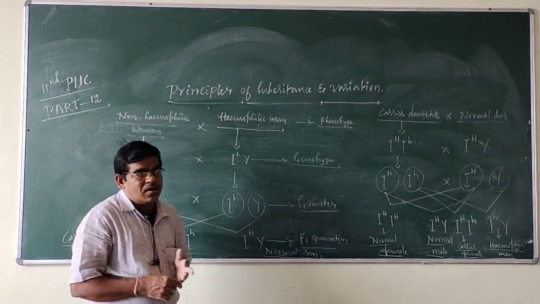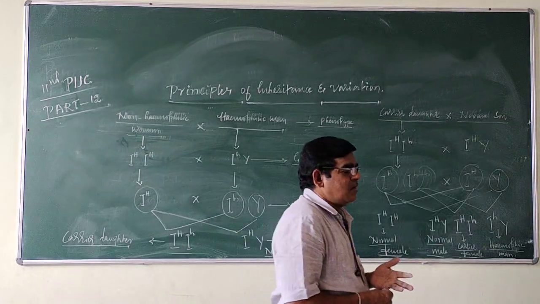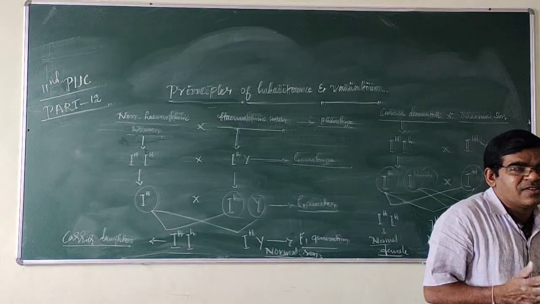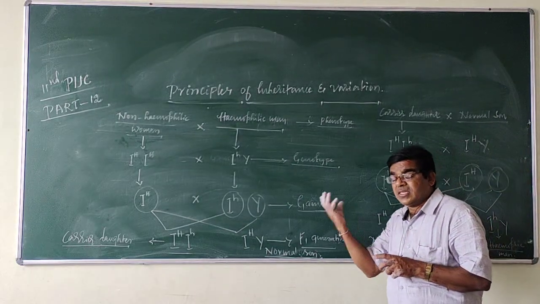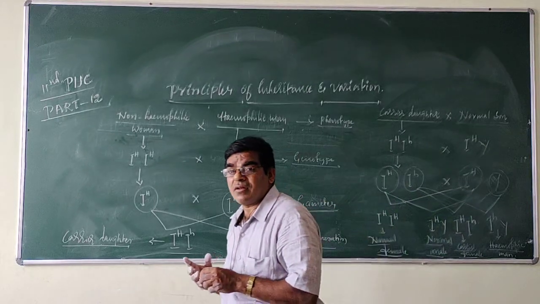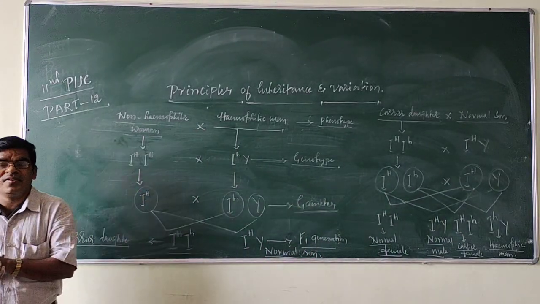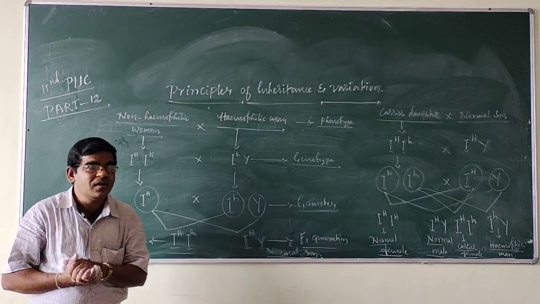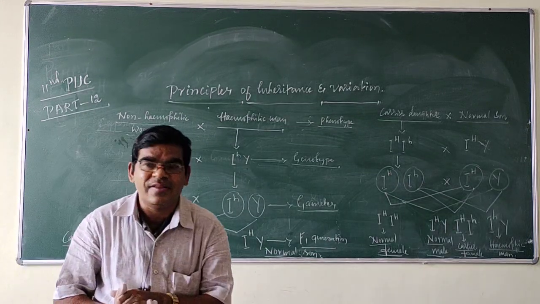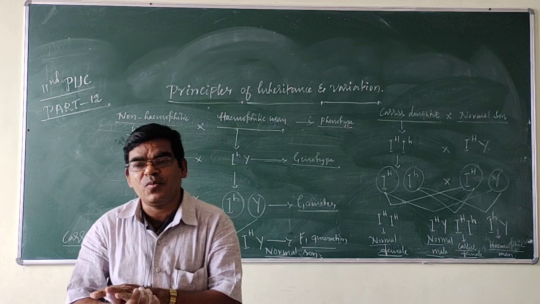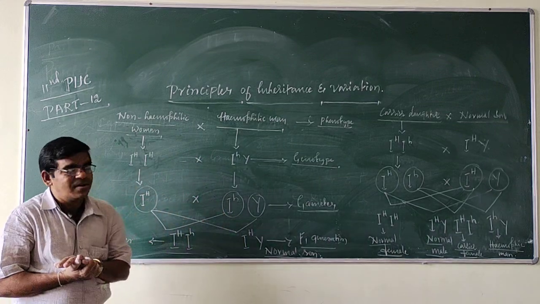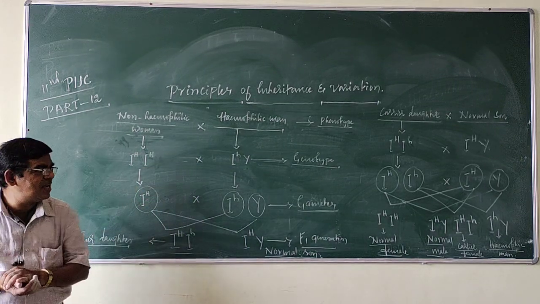And after color blindness, three diseases are there. These three diseases are autosomal recessive disorders, like sickle cell anemia, phenylketonuria, and thalassemia. Next class I will discuss these three diseases.